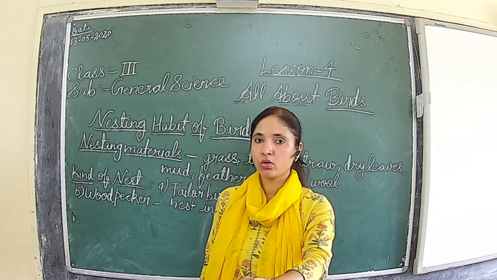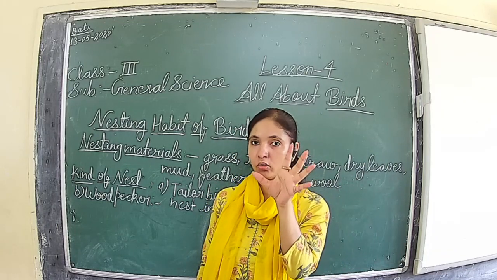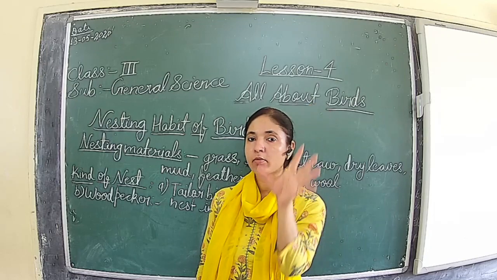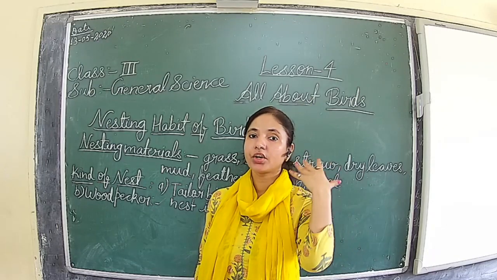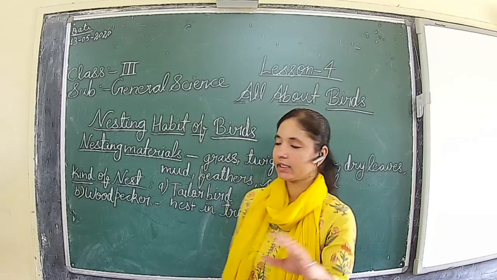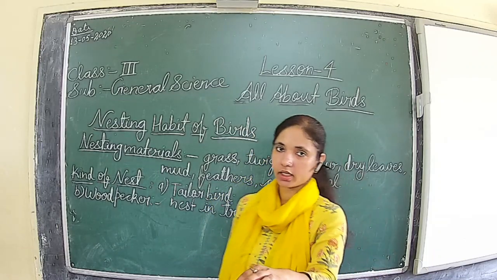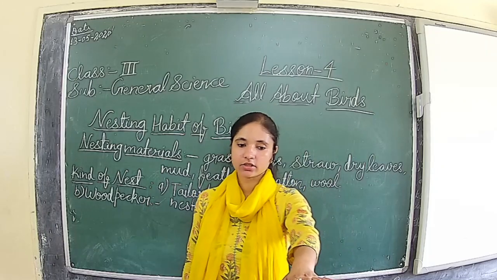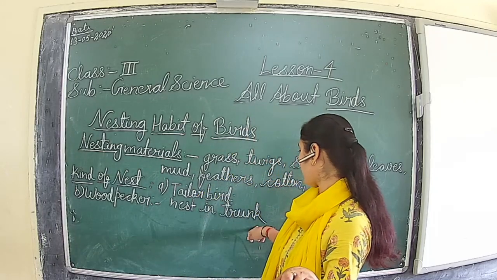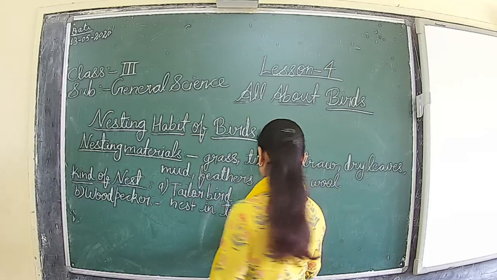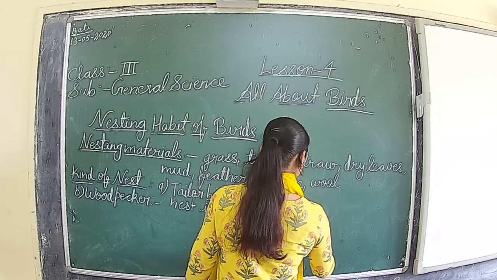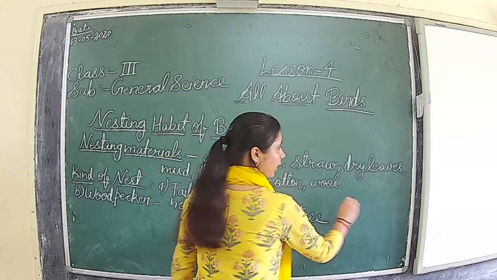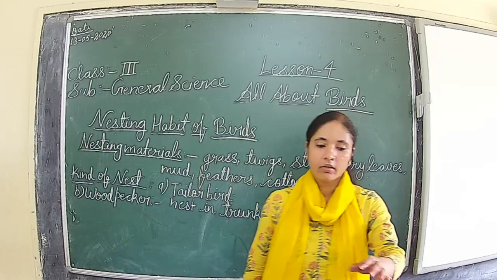It makes a big hole in the stem of a woody tree like peepal and banyan. In that they will make their home. That is the nest. So, nest in the trunk of a tree.